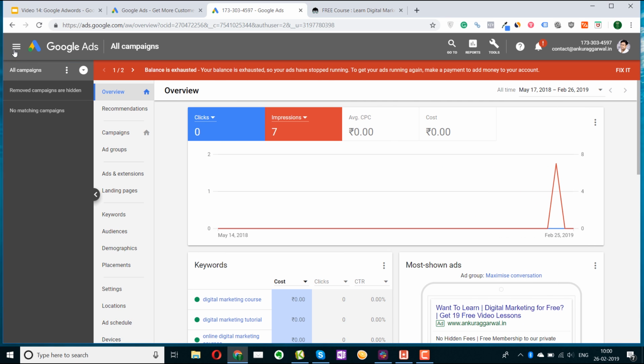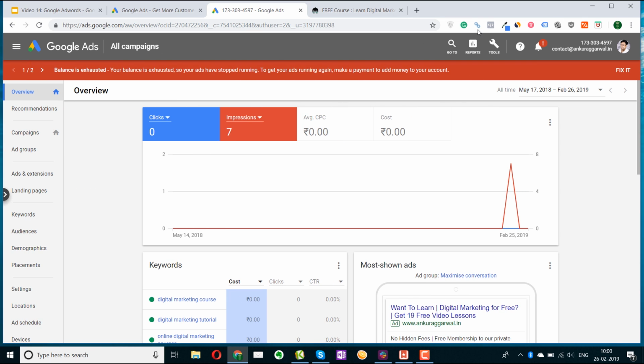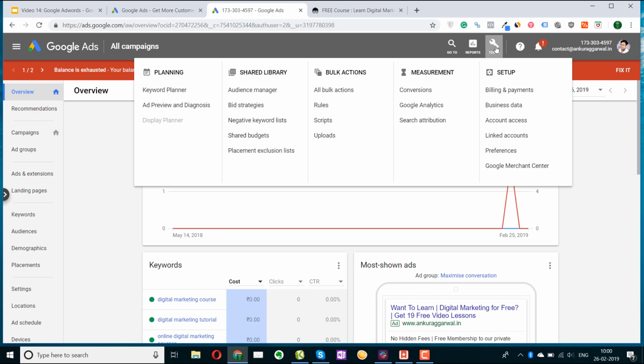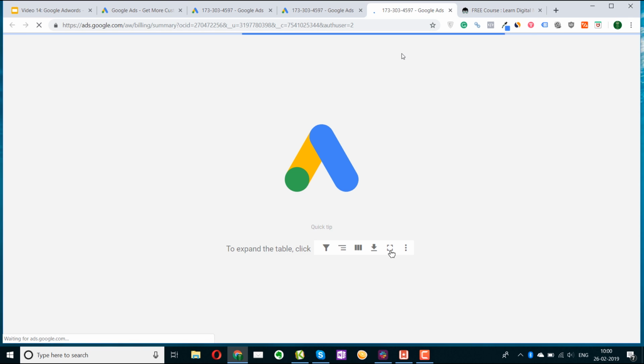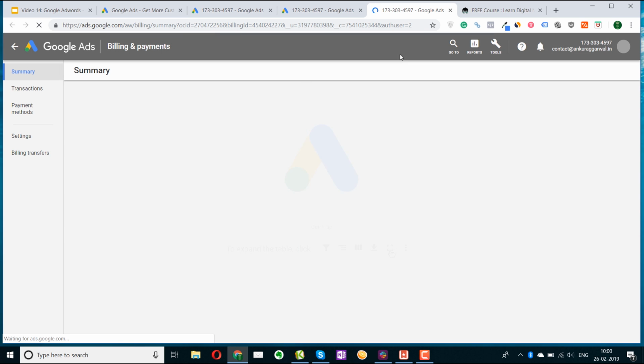More settings can be seen here. Like if you have created multiple campaigns, which one is live and all. And other options can be accessed through here, tools section. Audience manager, keyword planner is extremely important, because this is what we will be using for planning all the keywords that we will be promoting to. You can also connect your Google Analytics and bid strategies, audience manager. There are so many options here, but one important option is the billing and payment, because to run your Google Ads, you need to load up some balance on Google Ads.